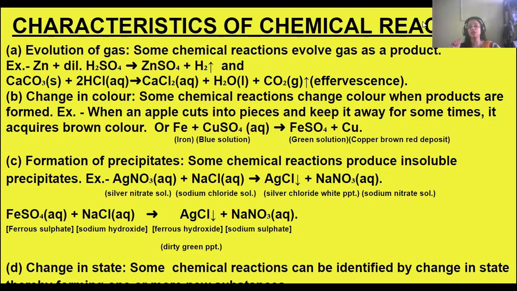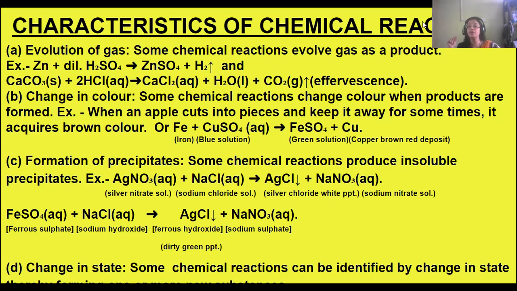Now, the next characteristic of a chemical reaction is the change in color. Some chemical reactions, as they proceed, will change the color. The color of the reactant will change into some other color as the product is formed. For example, when you cut an apple into pieces and keep it for some time, it will turn brown.